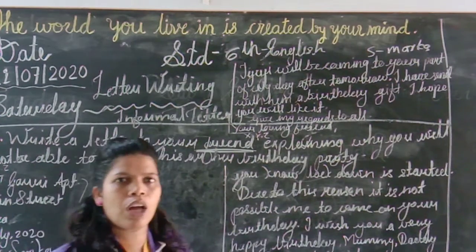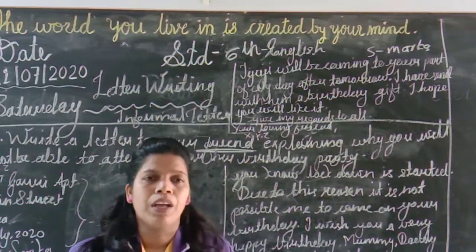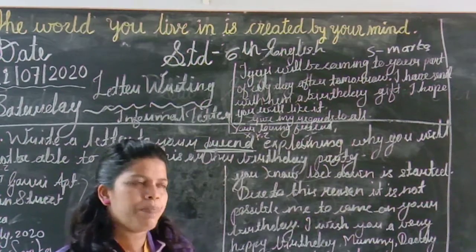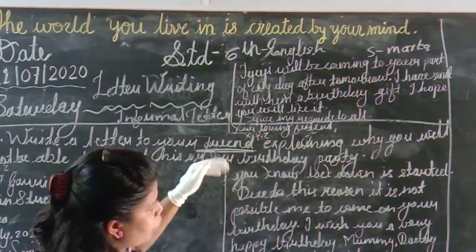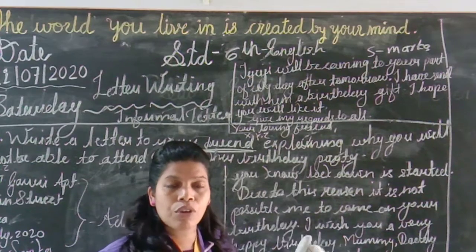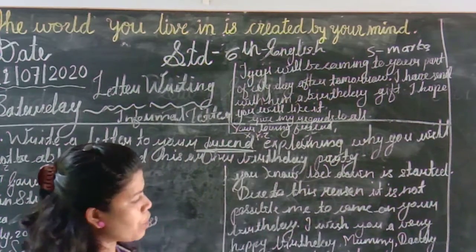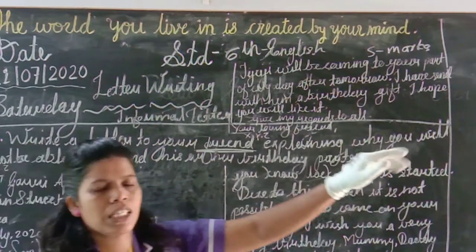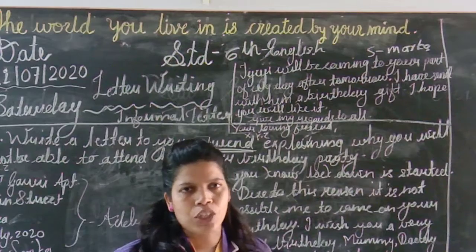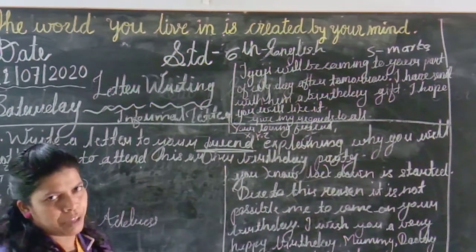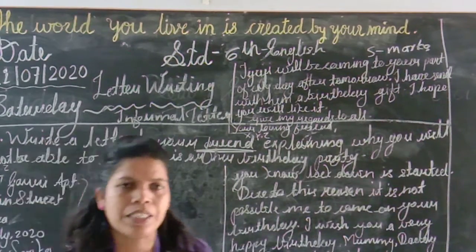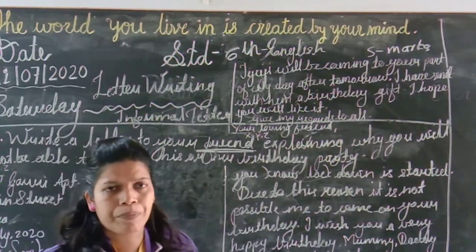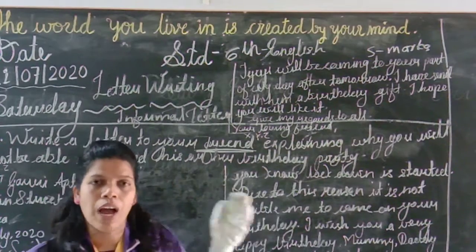Mostly in an informal letter: How are you? I hope you are all safe and fine at home. Give my regards to your parents. Almost these same sentences are in every informal letter. Other than that, you have to think about which basis and which reason you are writing the letter for, and consider that. If you write a letter in this way, it is possible that you will get at least 4 out of 5 marks or 5 out of 5. So try to understand the letter. Remember to write neatly and cleanly, and your 5 marks are in your hand.